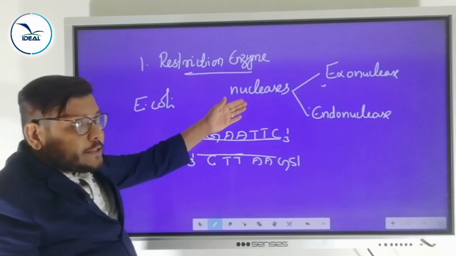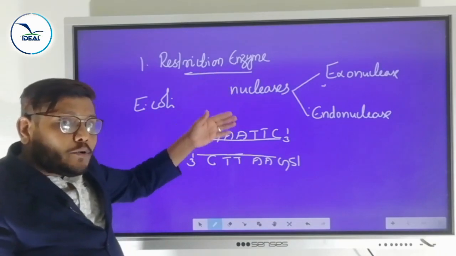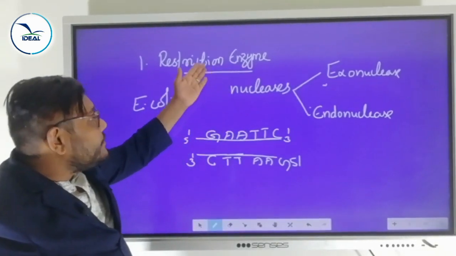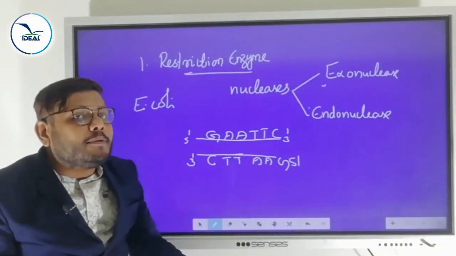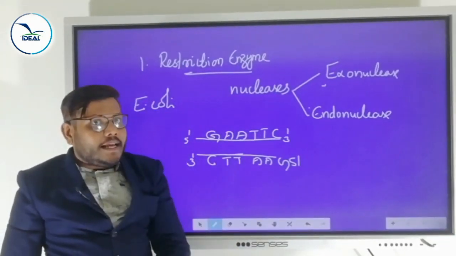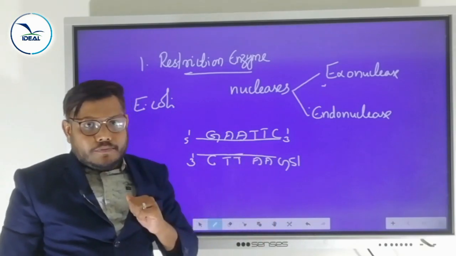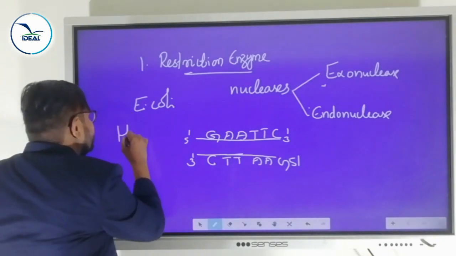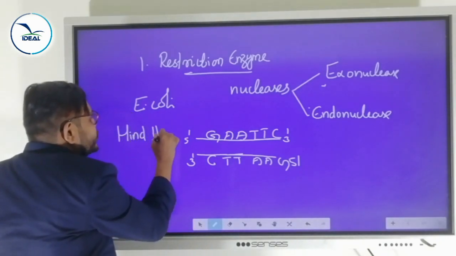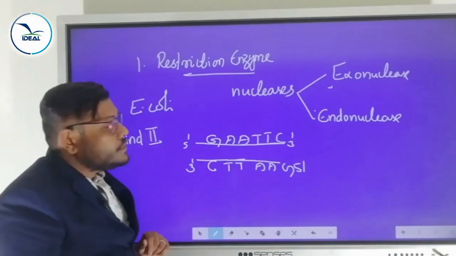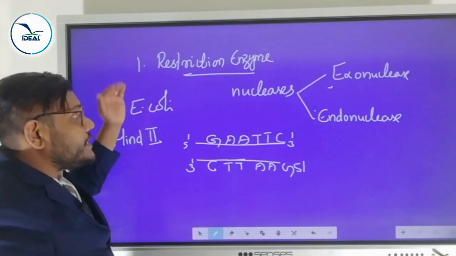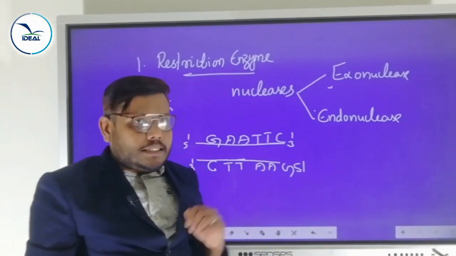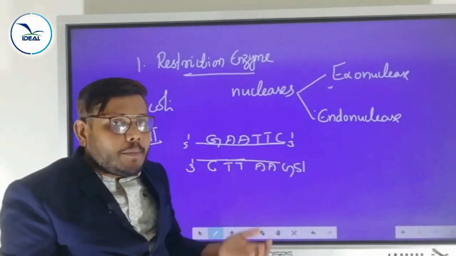Nucleases means the enzyme can break down the DNA molecule or nucleic acid. In that category, which enzyme is coming? Restriction enzyme. So what is restriction enzyme? It can cut the DNA at a specific site into fragments. The first restriction enzyme is called HindII. Because it cuts the DNA, we can call the restriction enzyme by another name, biological scissor or molecular scissor. Every exam, one question is coming.